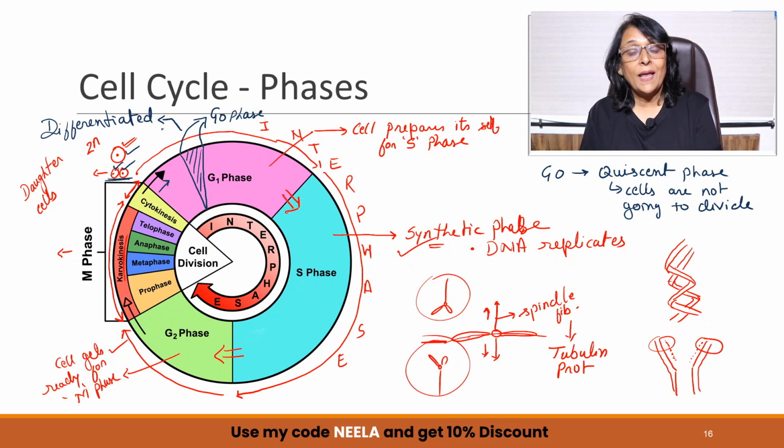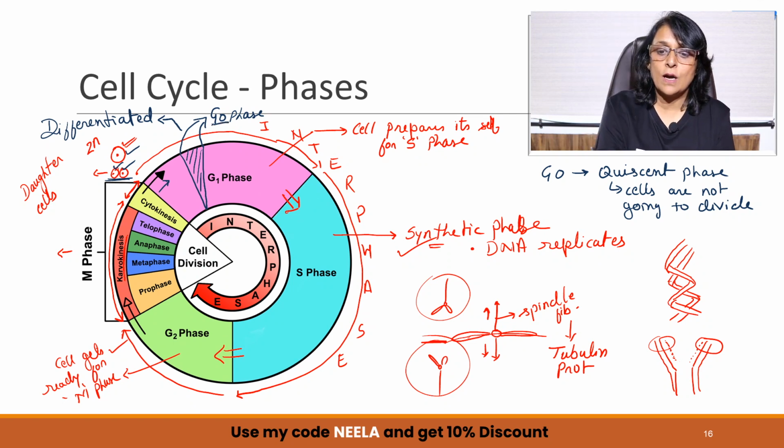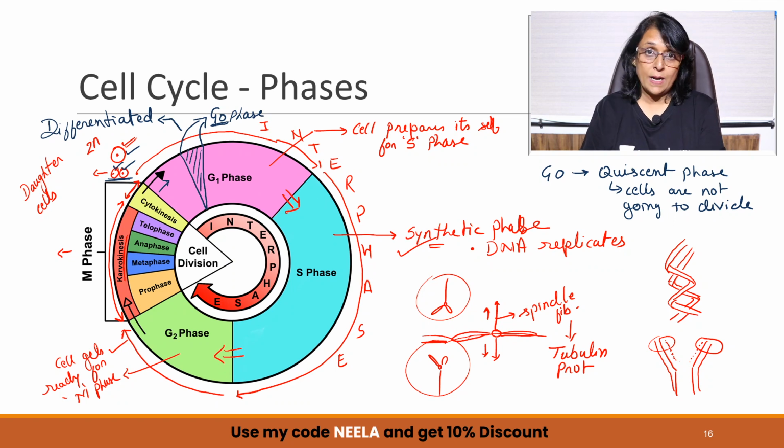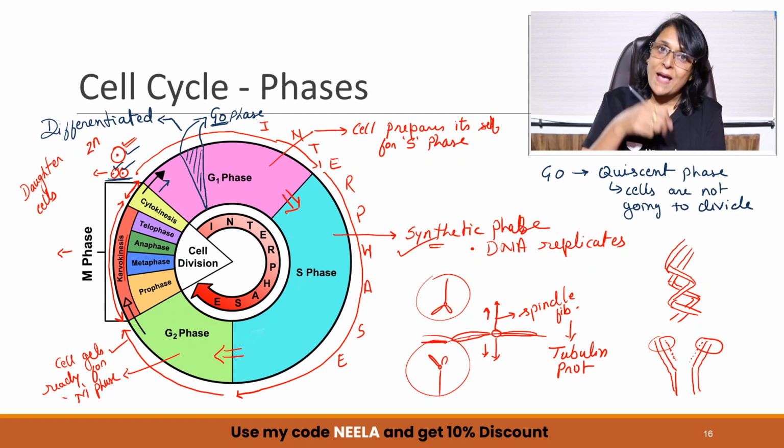But in plants, there is parenchyma. Parenchyma cells, if required, can divide. So what will happen is, the cell has come into G0 phase, but now the plant needs those parenchyma cells to divide for some specific thing. So those cells will come back into the cycle.